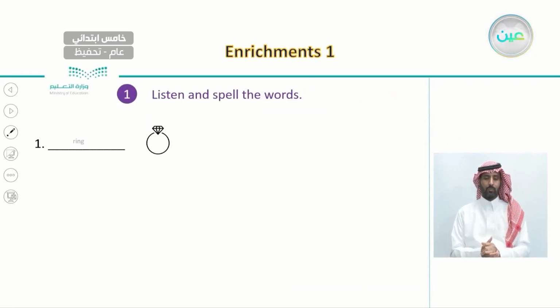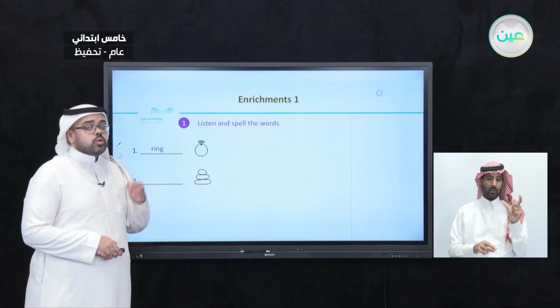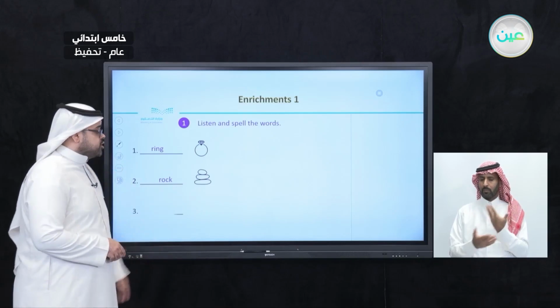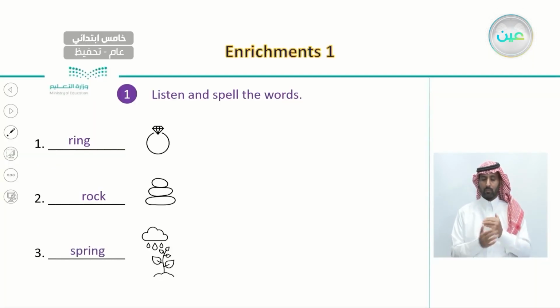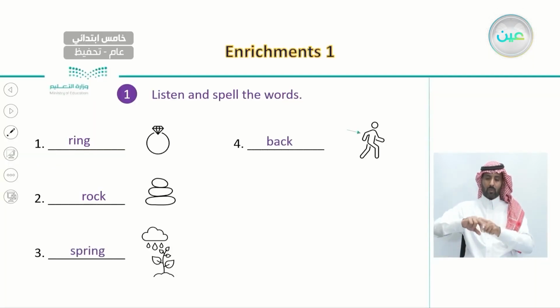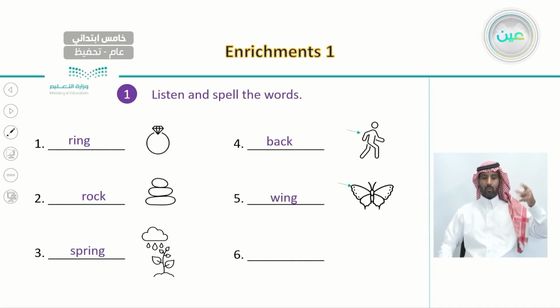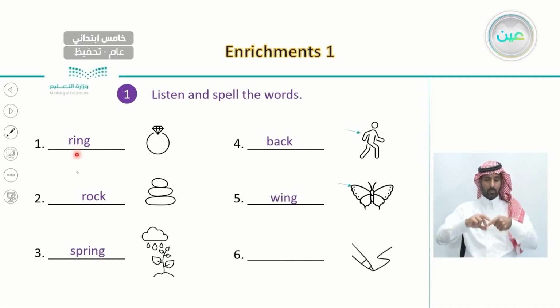And after this, we went to listen and spell. So here we have different words. We need to listen to each word and spell it right. Let's start with the first one. The first word is ring. The second one is rock.